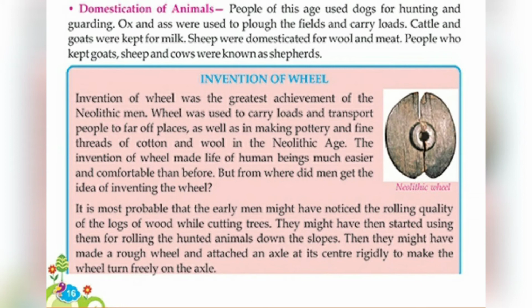They might have then started using them for rolling the hunted animals down the slopes. Then they might have made a rough wheel and attached an axle at its center rigidly to make the wheel turn freely on the axle.